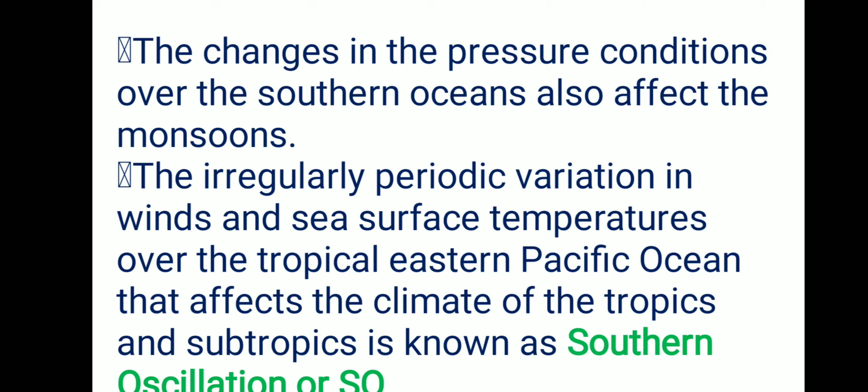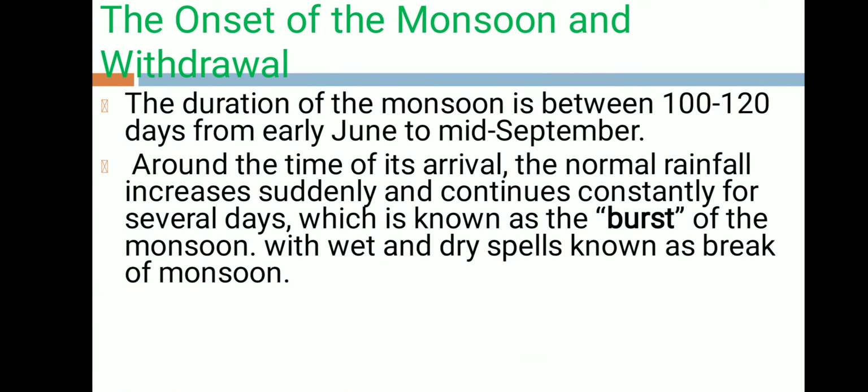Now, if we talk about the onset of monsoon and withdrawal. See, monsoon is known for its uncertainties. There is an alteration of dry and wet spells which vary in intensity, frequency and duration. We have seen that it causes heavy floods in some parts, and it may be responsible for drought in other parts. Its irregular intervals and retreat, sometimes due to the effect of El Nino, cause disruption of farming schedules and cause a drought in certain areas of the country.